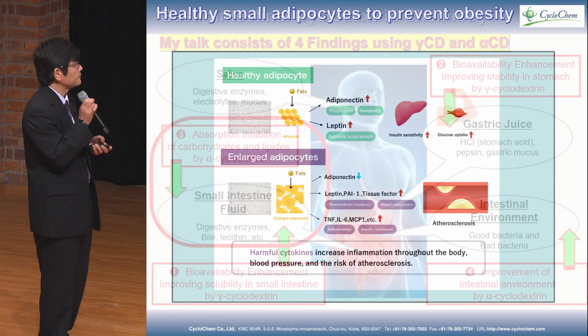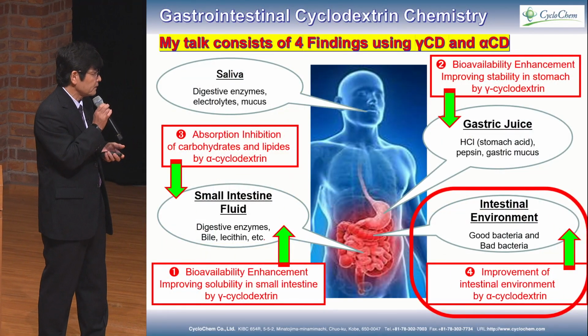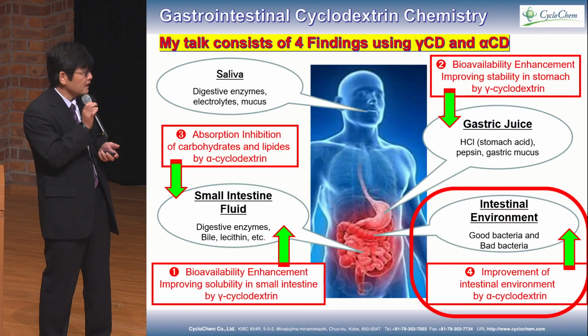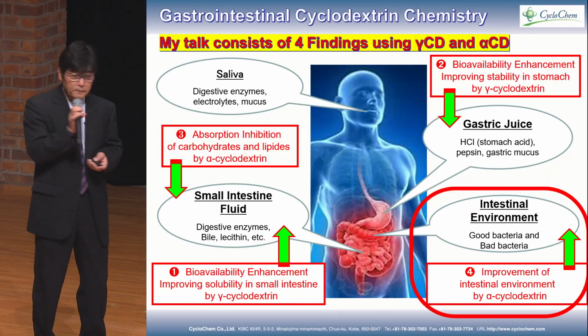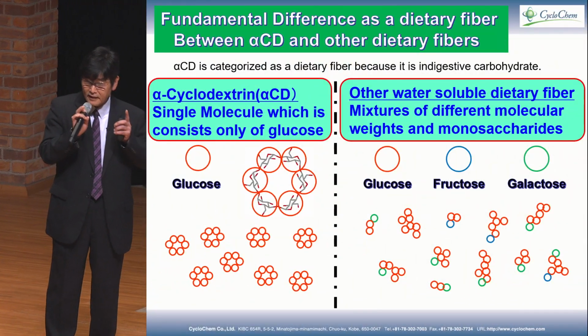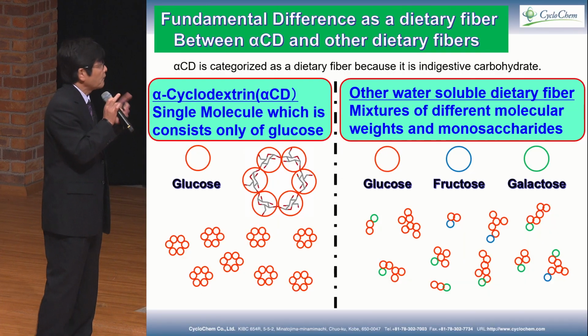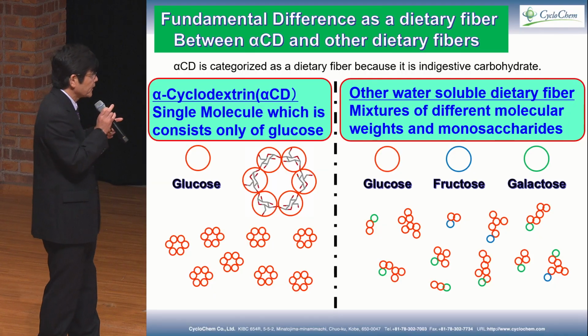This is the mechanism. So the last one, the intestinal environment, improvement of the intestinal environment by alpha-cyclodextrin. First of all, I have to tell you about dietary fiber, the fundamental difference between alpha-cyclodextrin and other dietary fiber.